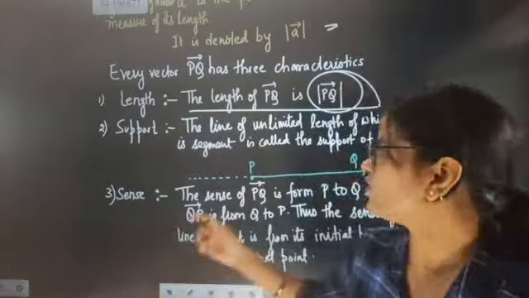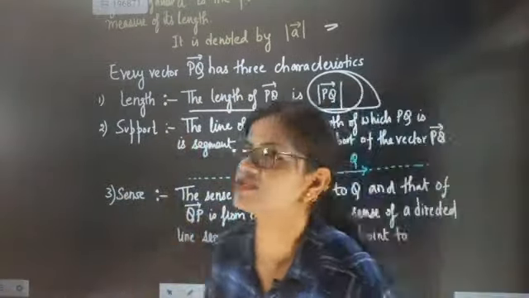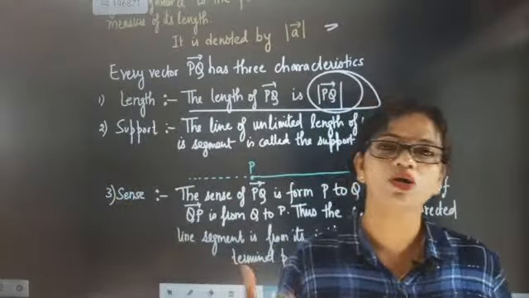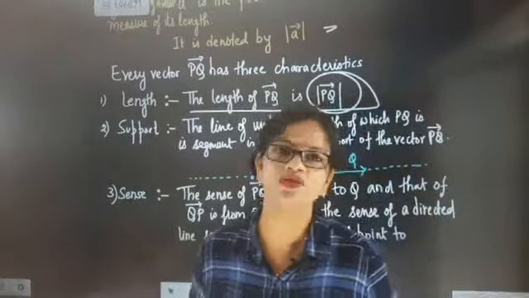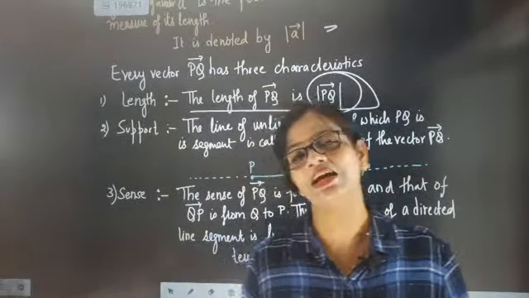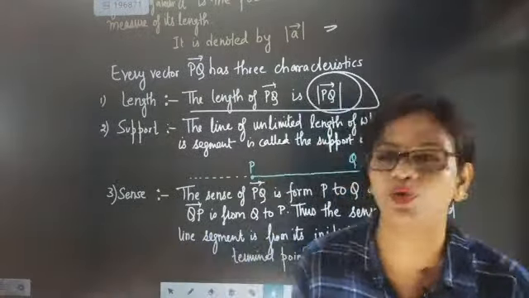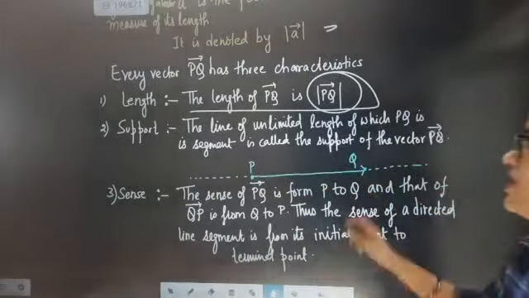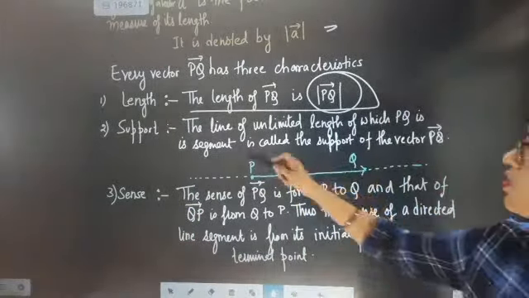So that is one of the characteristics. When we talk about localized and free vectors, the support plays a very vital role, because support gives the point of convergence or divergence. I will explain it when we teach the light chapter. Here you have to understand that when an endless line is there, and from that line we can expect a vector, that line is acting as a support. So this line is acting as a support for the PQ vector. I'm just reading this out: the line of unlimited length of which PQ is a segment.